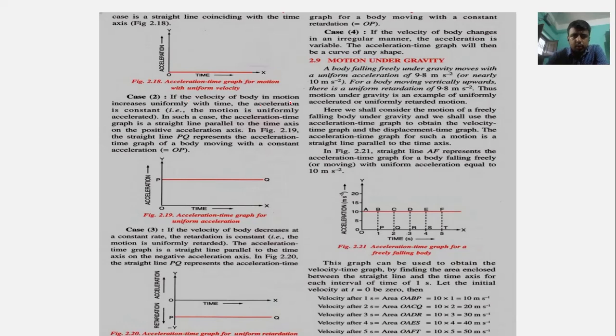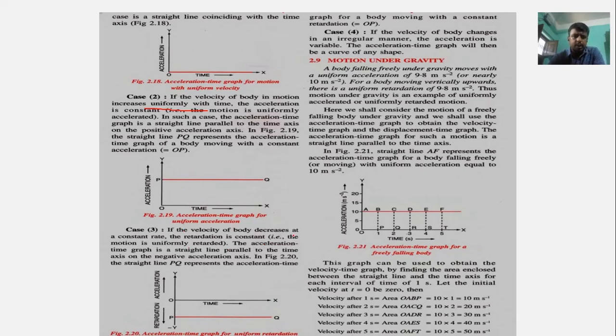When the velocity of a body increases uniformly with time, the acceleration is constant. When the body is moving, the velocity is changing with time. If for 1 second it is 10 meter per second, and for 2 seconds that would be 20 meter per second, in that case we can consider it a uniform acceleration. In case of uniform acceleration, acceleration is constant. In that case, we'll get a graph that is parallel to the time axis because the acceleration remains constant.